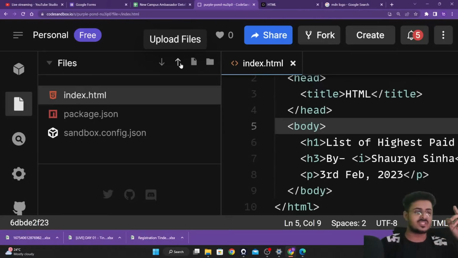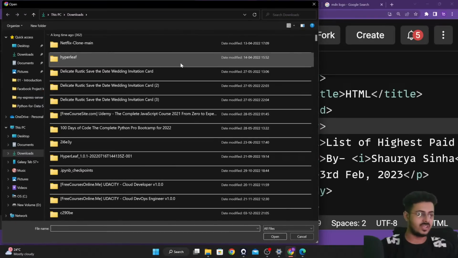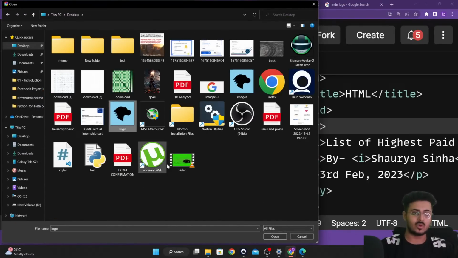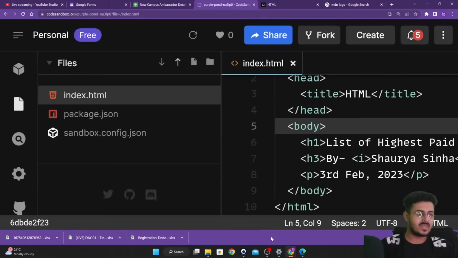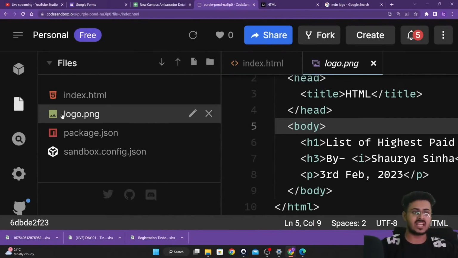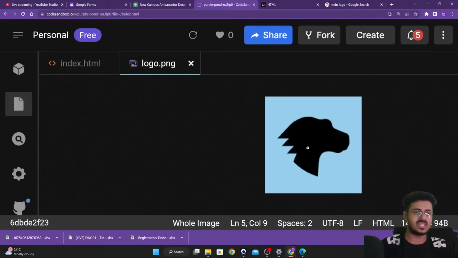That is the button I will click to upload my files. I'm going to select my image, logo, and open it. As you can see, I've uploaded my image logo.png, and I'm going to use it.